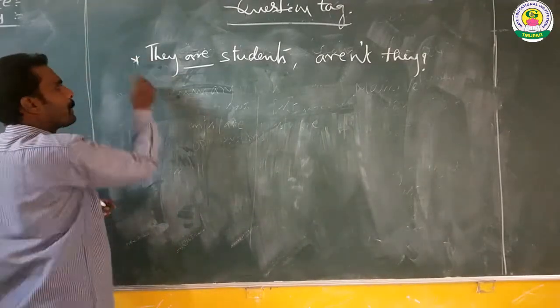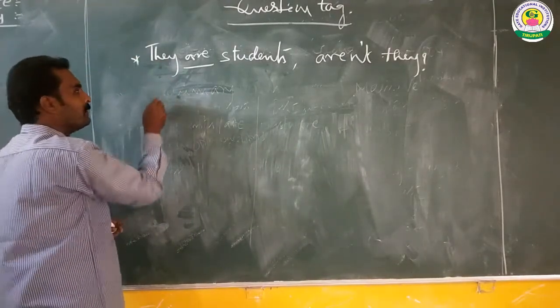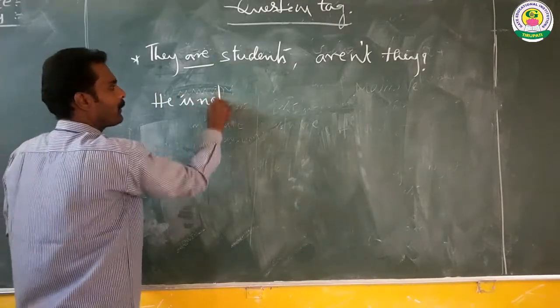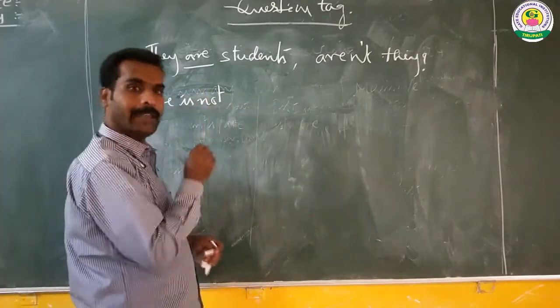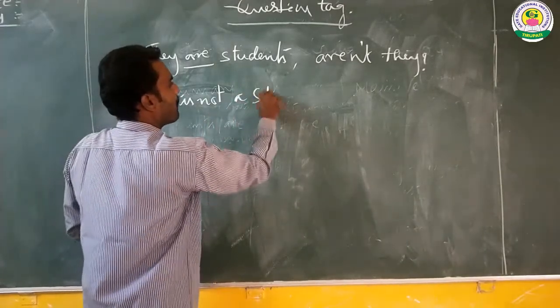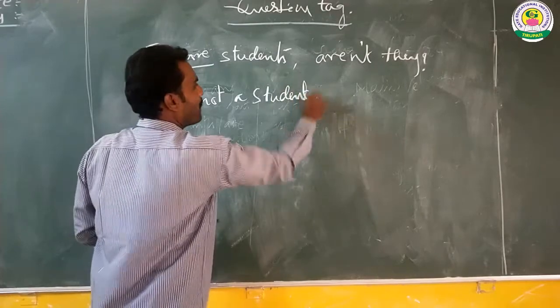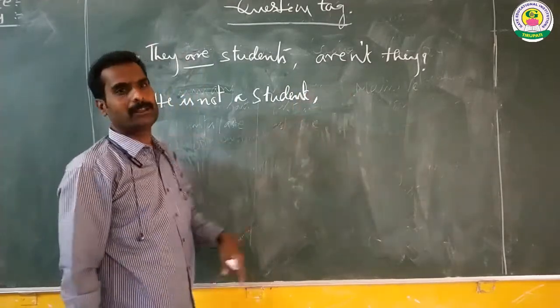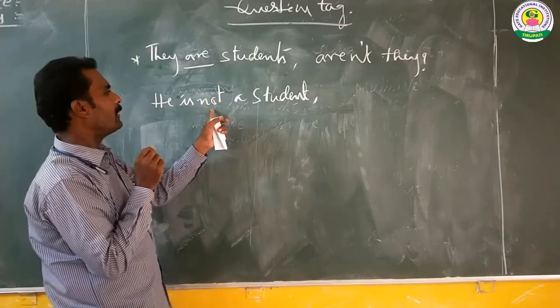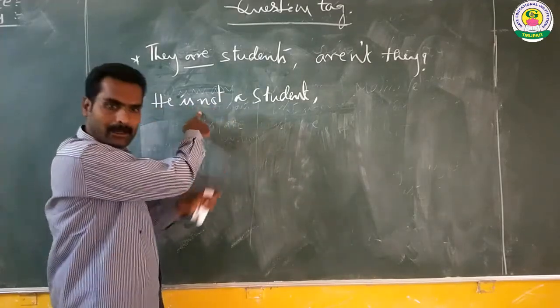At the same time, if the statement is negative, the tag question should be positive. For example, we have not in the statement, so this is a negative statement.